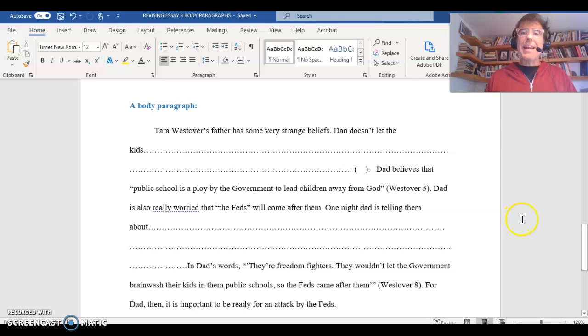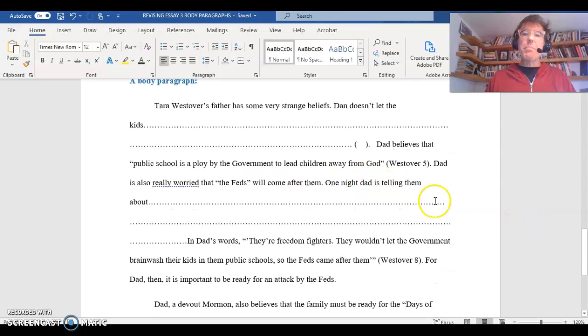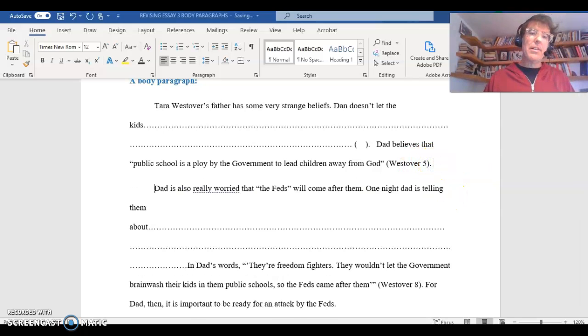Okay, so let's go back to the beginning of this paragraph. He starts off with public school. But notice here he switches to the feds and how the feds might attack. So I think now you need to cut this paragraph up some more. So I'm going to hit enter. So now I'm starting to organize much better.